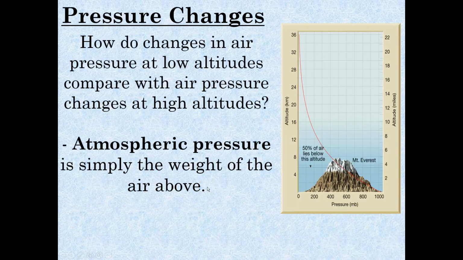So what happens to air pressure as we increase in altitude? Well, it goes down because the amount of air that we have pushing down on us gets less and less. You can see this in this graphic. Look at the red line. Air pressure at sea level is pretty high, and as you move up in altitude, the air pressure goes lower and lower and lower, so it curves back to the left. Air pressure is simply the weight of air pushing down on you, the weight of air above you.